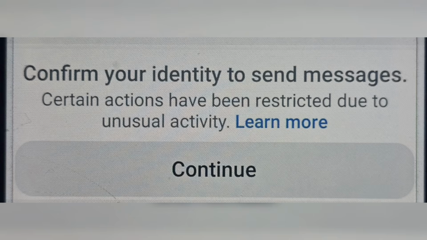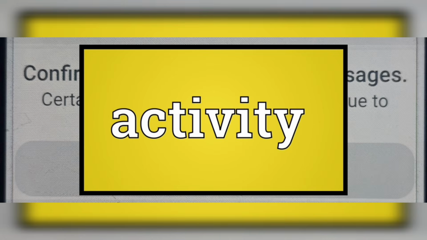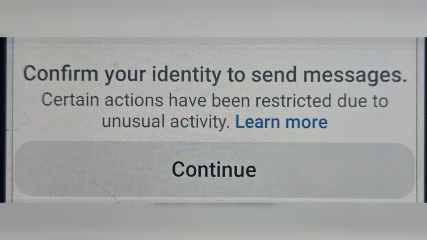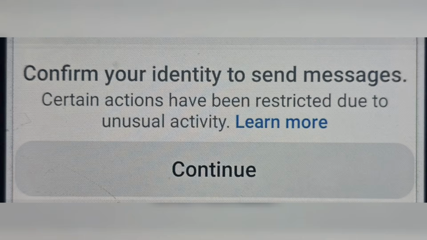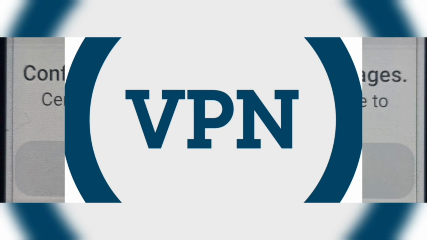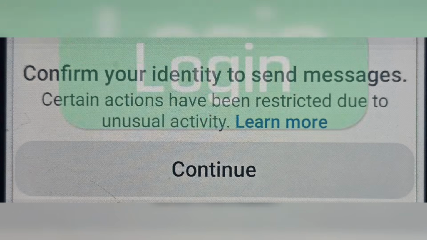Let's start with the reasons. First reason is unusual activity detected. If the system notices something different from your normal behavior, like sending too many messages in a short time or logging in from different locations, it may temporarily restrict your account. Second reason is use of VPN or proxy. If you are using a VPN or switching IP addresses frequently, the platform may think your account is being accessed by someone else. If there are multiple failed login attempts or logins from unknown devices, your account may be flagged